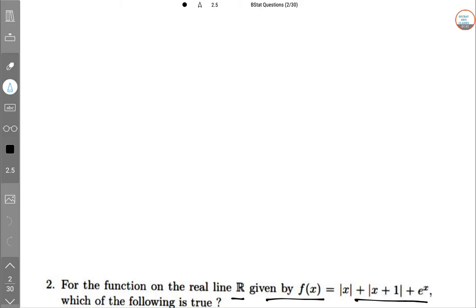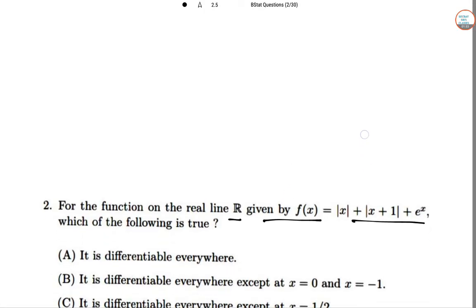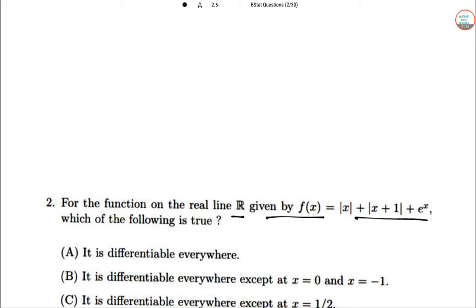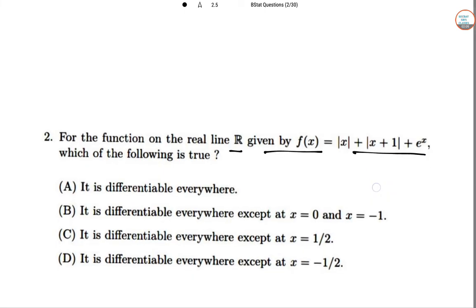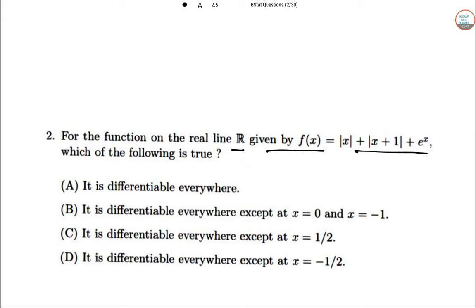Forwarding to the next question. It is about a function of real values and its differentiability. The given function is x plus mod x plus mod (e to the power x). Which statement is true about where it is differentiable?